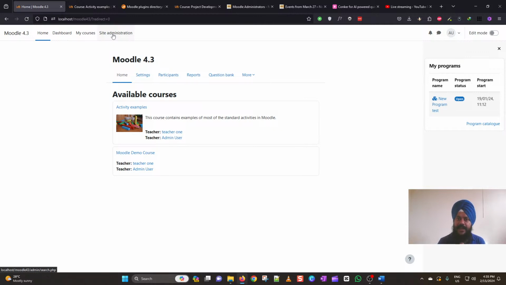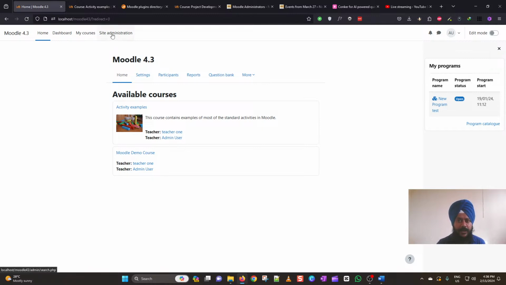A grouping is a collection of groups. So it means that, let us say, you have created groups A, B, C for a specific course only, and you would like the same groups A, B, C to be enrolled in multiple courses. So instead of creating and adding the students in those groups one by one manually, you can create a grouping of the users as an admin and add the groups A, B, C as an admin. And then whenever a teacher starts a course, they can automatically use that grouping to enroll those groups A, B, C in their courses. So all the students will be enrolled in their courses automatically.